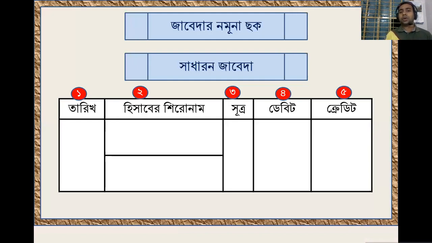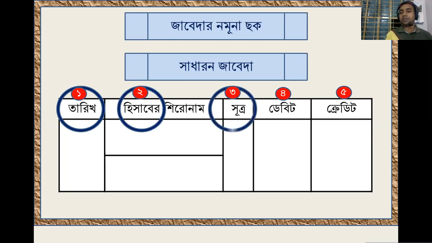Now, this is the format of a general journal. Number 1 indicates the date, number 2 the names of the accounts, and number 3 the reference. That means number 3 is the ledger page, number 4 indicates the debit amount, and number 5 the credit amount.